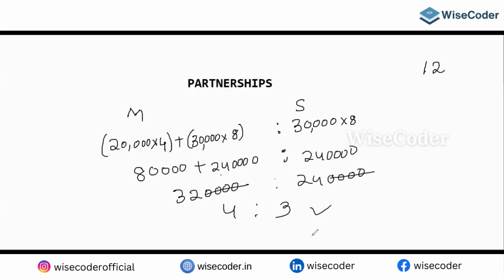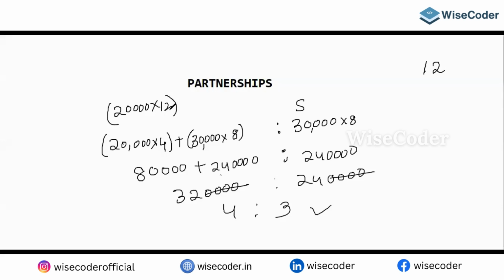Someone can write the same equation in another way. You can get your answer easily, but Mohan's investment can be written the other way around. For Mohan, initially his investment is 20,000, which means his investment is 20,000 for the whole 12 months, yes or no?